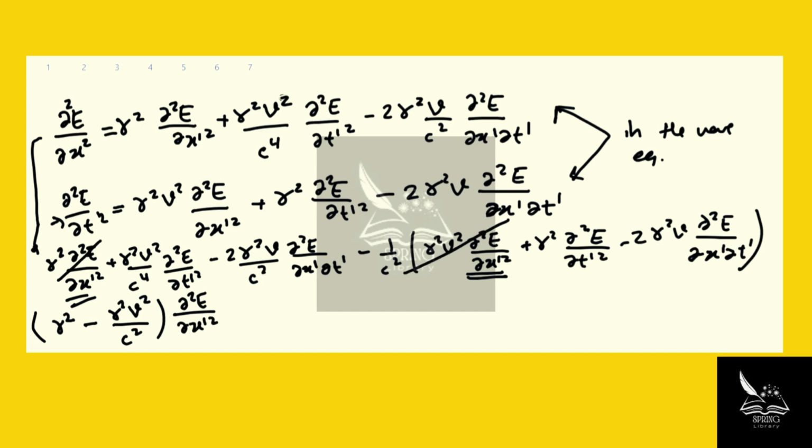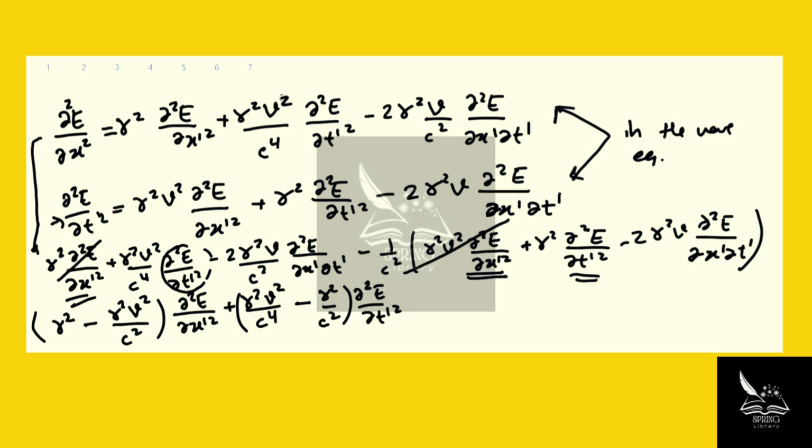The second term is depending on t prime. So this term and this term, right? Now let's look at the coefficients. Gamma squared v squared over c to the power 4. And then what we have here, negative of gamma squared over c squared. This is d squared E over dt prime squared.